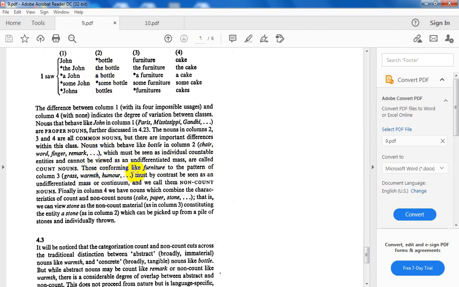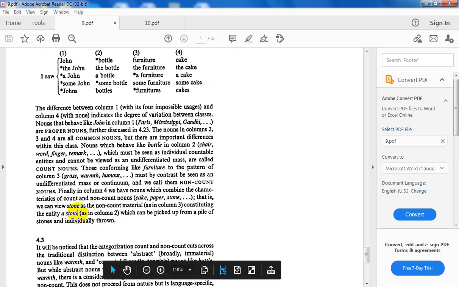Those conforming like furniture to the pattern of grass, warmth, humor, are called non-counts. In column 4, we have nouns which combine the characteristics of count and non-count, like cake, paper, stone.